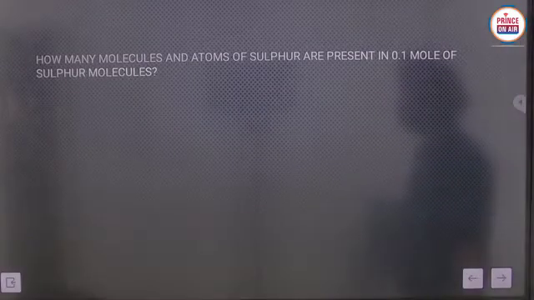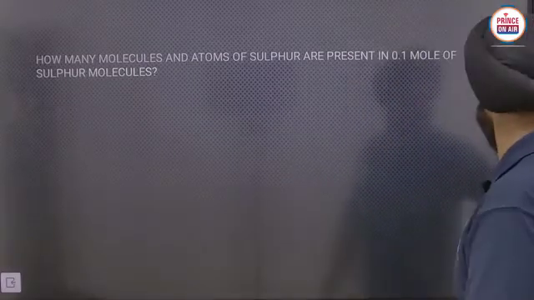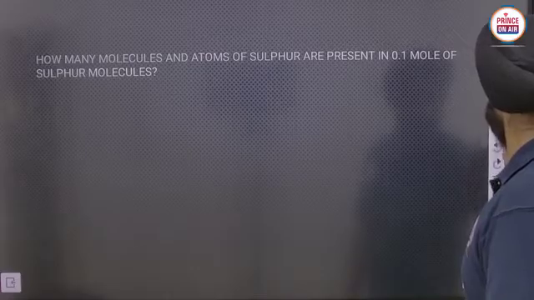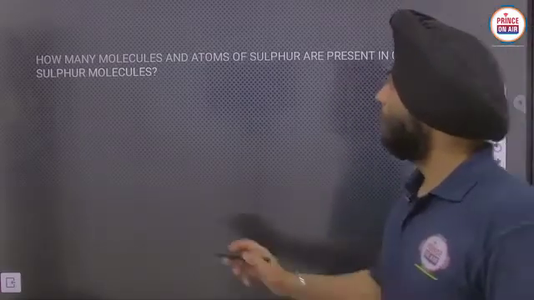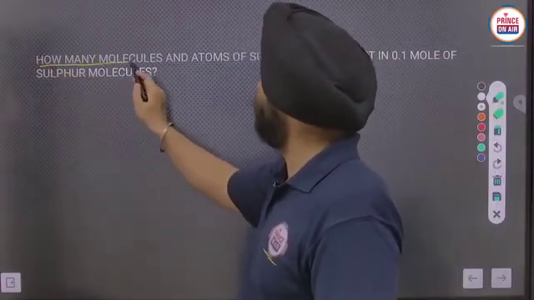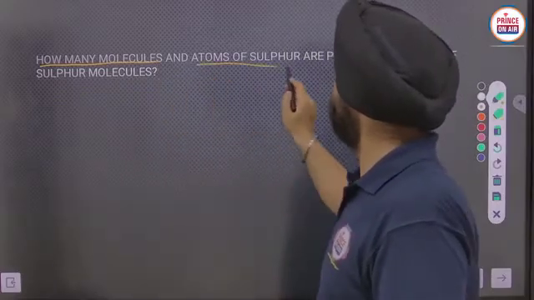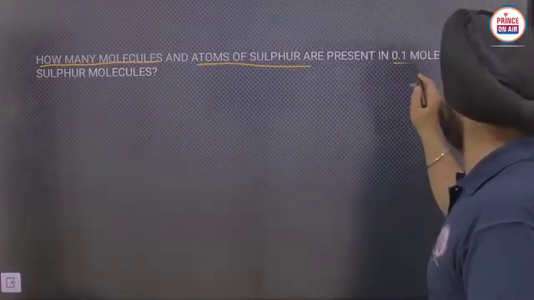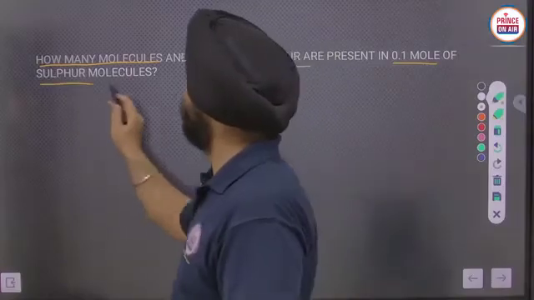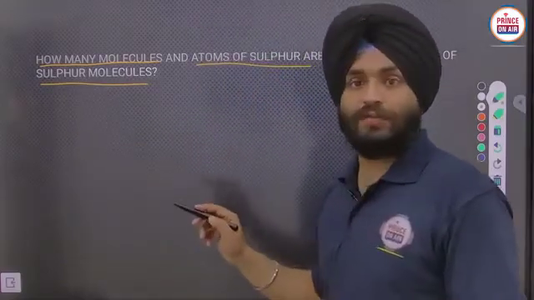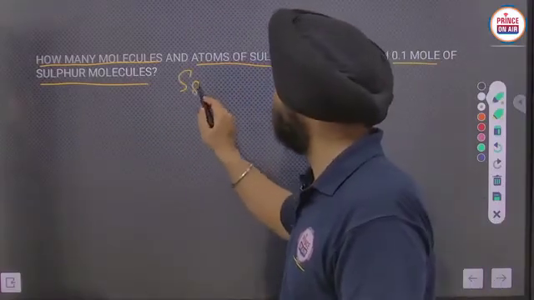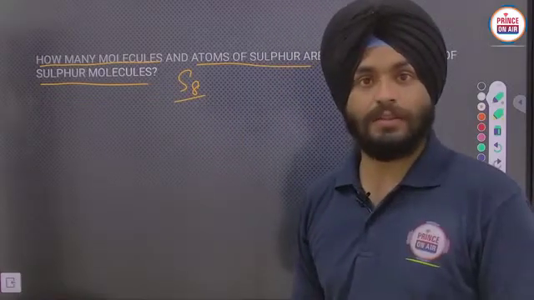Now let's solve some problems. Here I am having: how many molecules and atoms of sulfur are present in 0.1 mole of sulfur molecule? As you all know, the sulfur molecule is S8, clear?